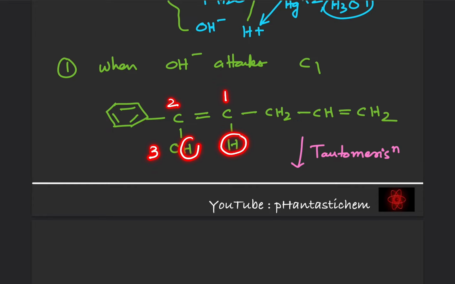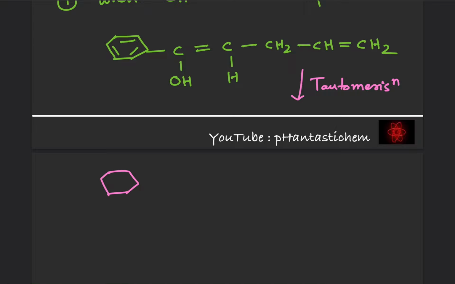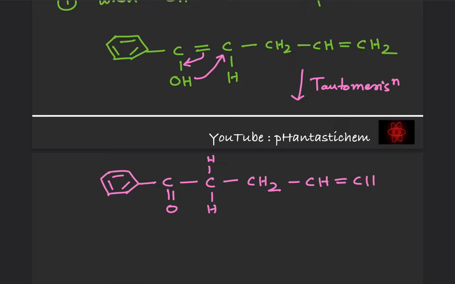So this H will migrate to the third atom, and this pi bond shifts here. Ultimately after tautomerization we get the benzene ring, C double bond O, CH2, CH2, CH double bond CH2.